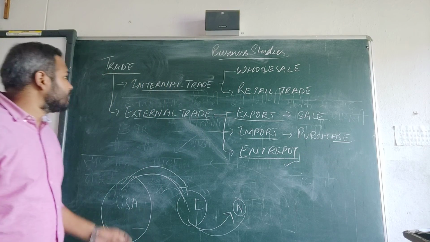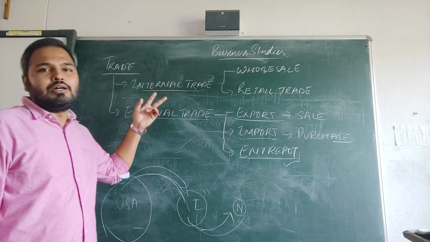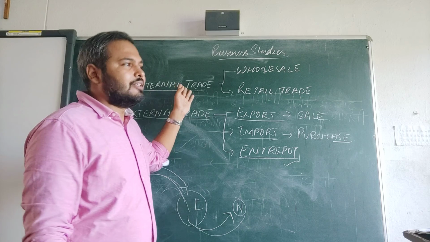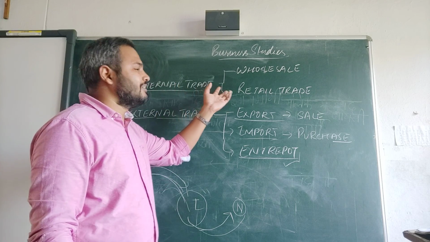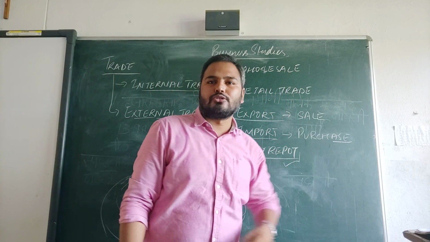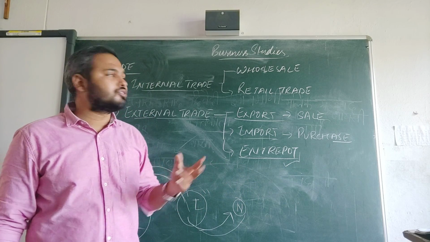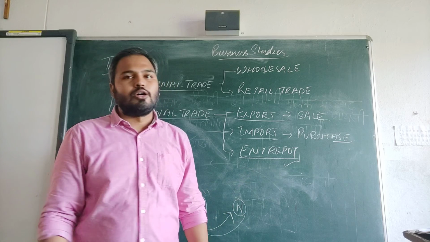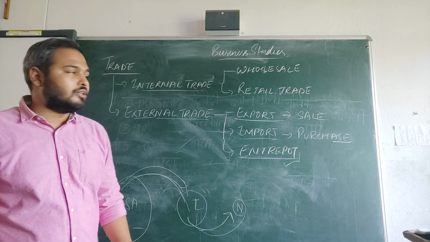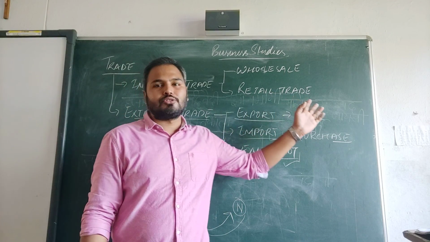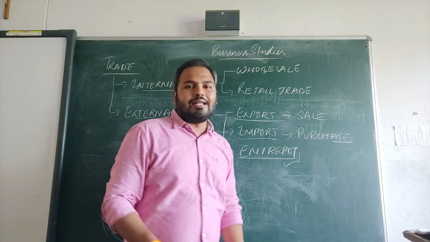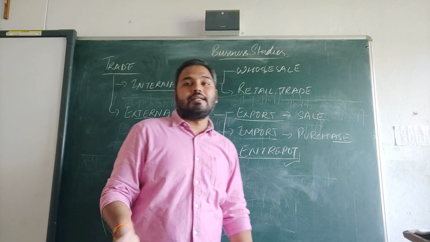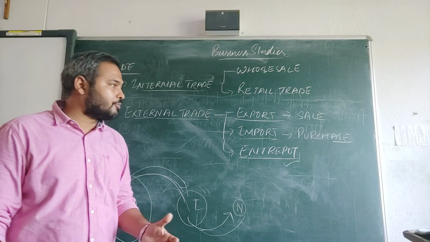So again, we have seen that under trade there are two classifications: internal trade and external trade. Internal trade is divided into two. Wholesale is the person who deals in large quantities of goods, directly purchases from the manufacturers and gives the goods on credit basis to the traders, the retailers. Retail trade deals in a variety of goods and services, and they deal in a small quantity of products.